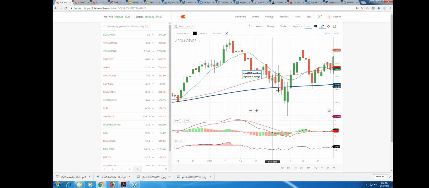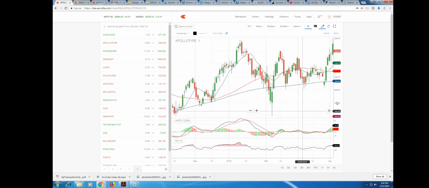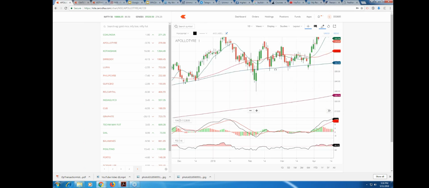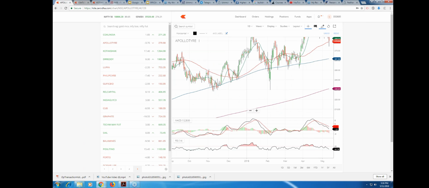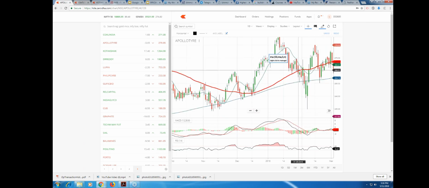And where will it take you? It has come down even to the point of 229, from 277 to 229. Let's say, what would have been our targets? The target would have been 260 first. Can you see this is where the major support is? From 276 to 277, it would have been a few points above the 50 moving average, and if it crosses the 50 moving average with volumes, then we have a further downward target, right?